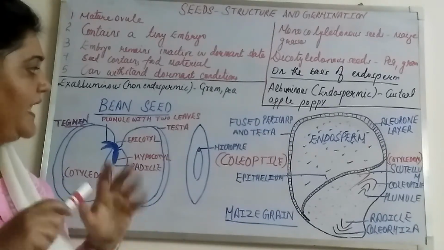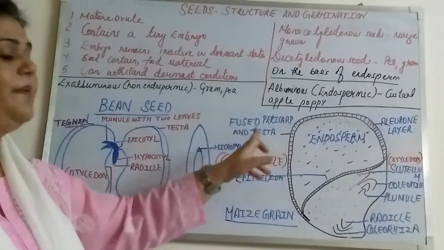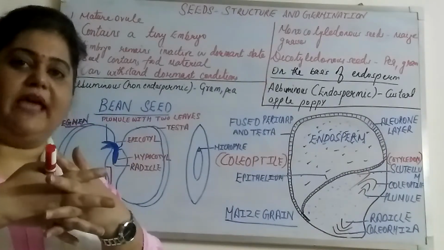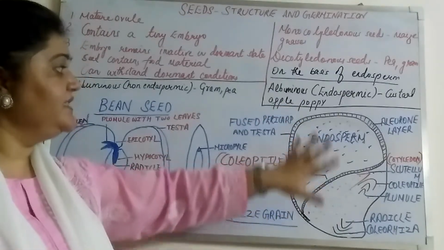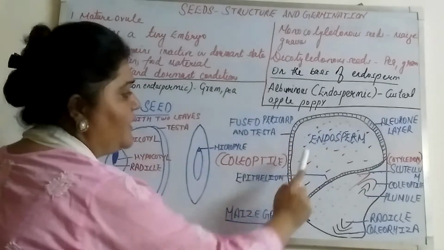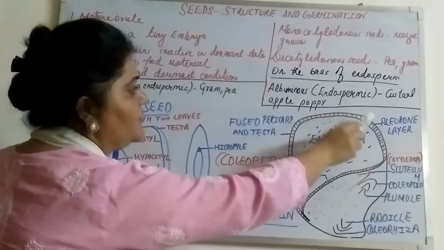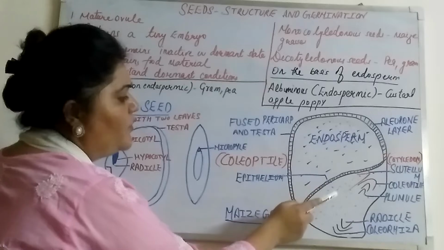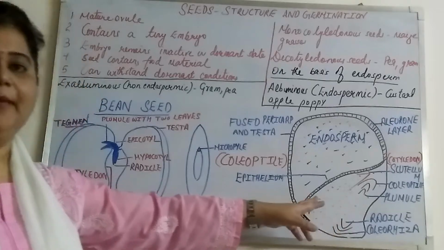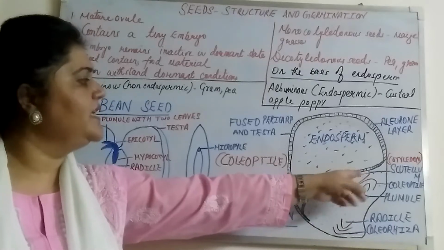I just want to recap it again. I told you that the outermost layer of the maize grain is made up of fused pericarp and testa. That means the fruit wall and the seed wall are fused together to protect this grain. So it is a fruit. Now most of the portion consists of the endosperm, and around it is a proteinaceous layer known as the aleurone layer. The endospermic portion and the embryo portion are divided by the epithelium layer. And in the embryo portion we have a single cotyledon known as the scutellum.